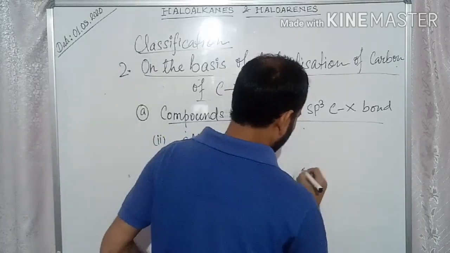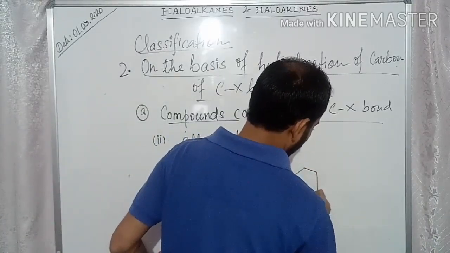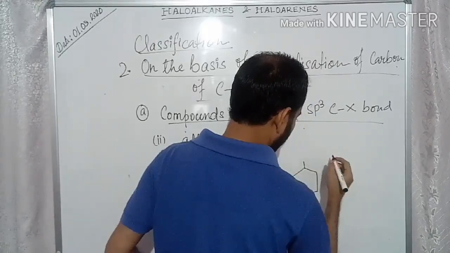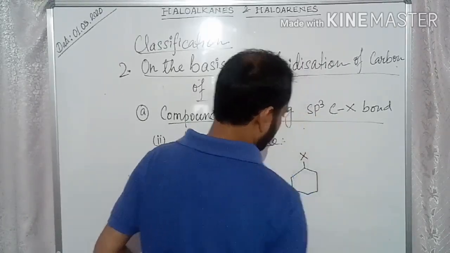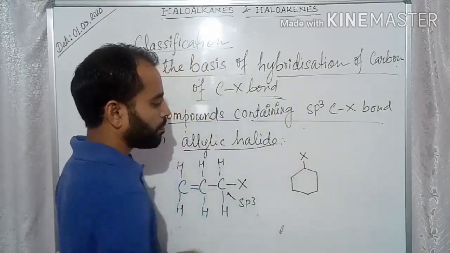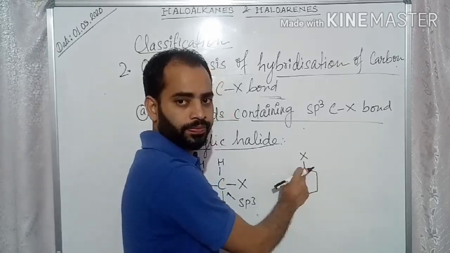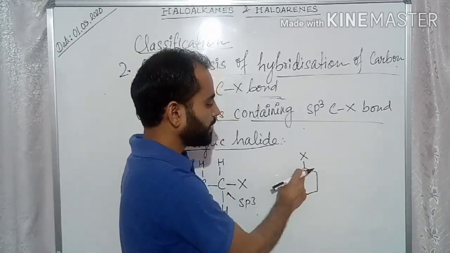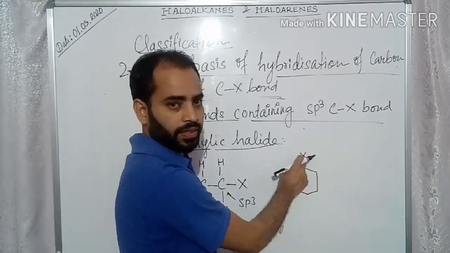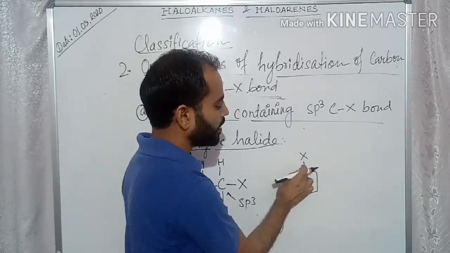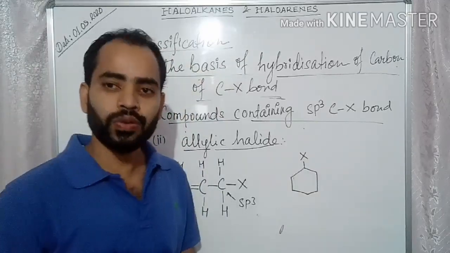Another example we can take. Suppose this is a compound in which this is the carbon atom. In this carbon atom halogen is attached, and there are 3 bonds on this carbon, and another bond is with hydrogen.